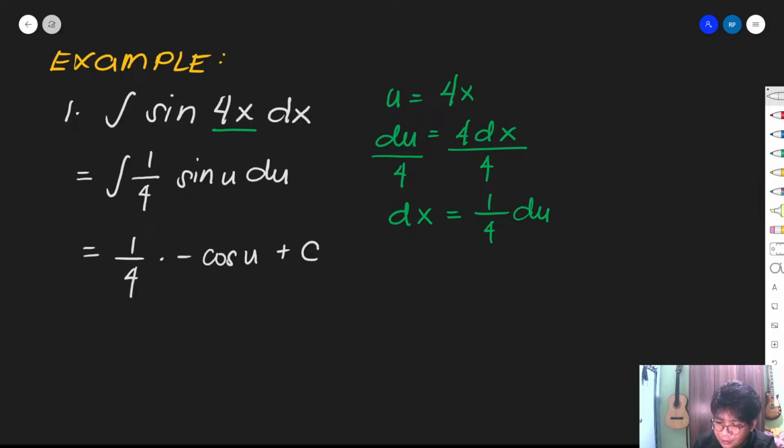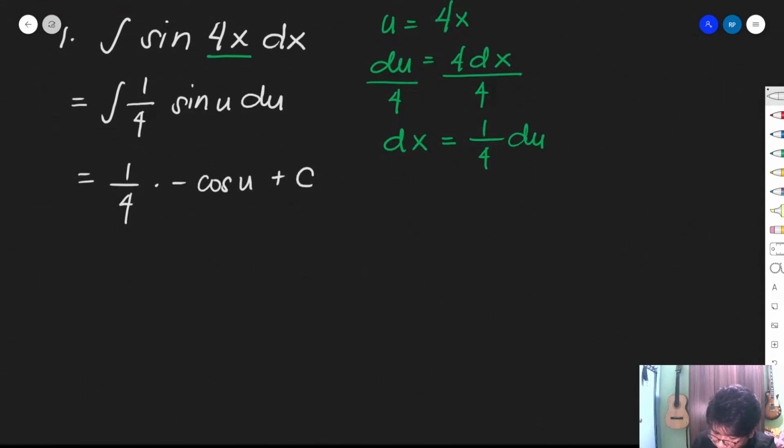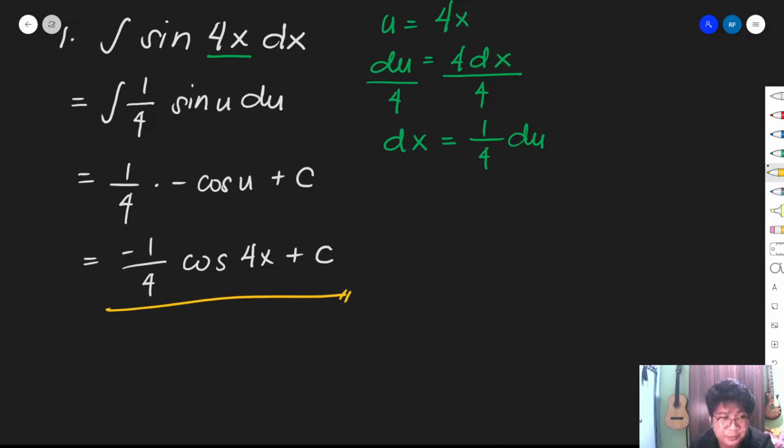And alam natin na u is equal to 4x. So iba-back substitute lang natin siya. Therefore, our final answer is negative 1 over 4 cosine 4x plus c. So ito po ang ating final answer. Okay? So, I hope you guys understand, no? Madali lang naman siya. You just need to analyze, and be careful, of course.